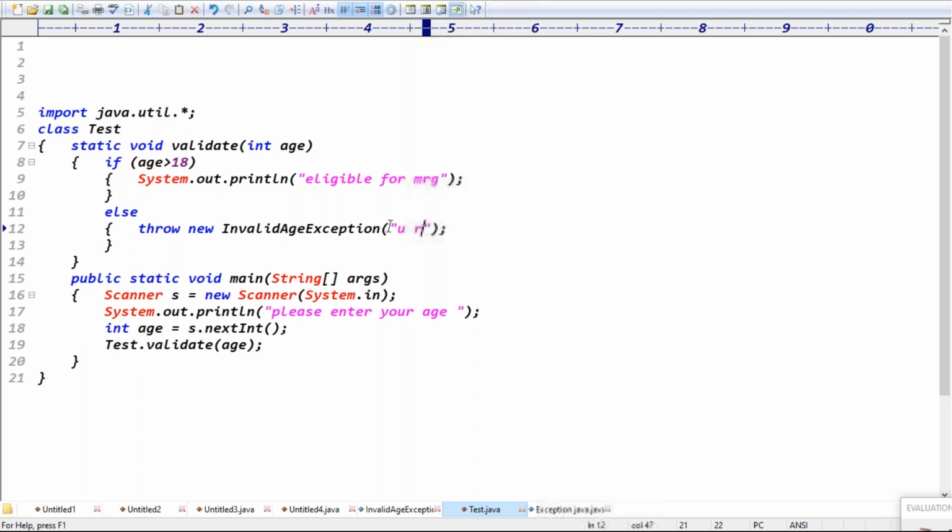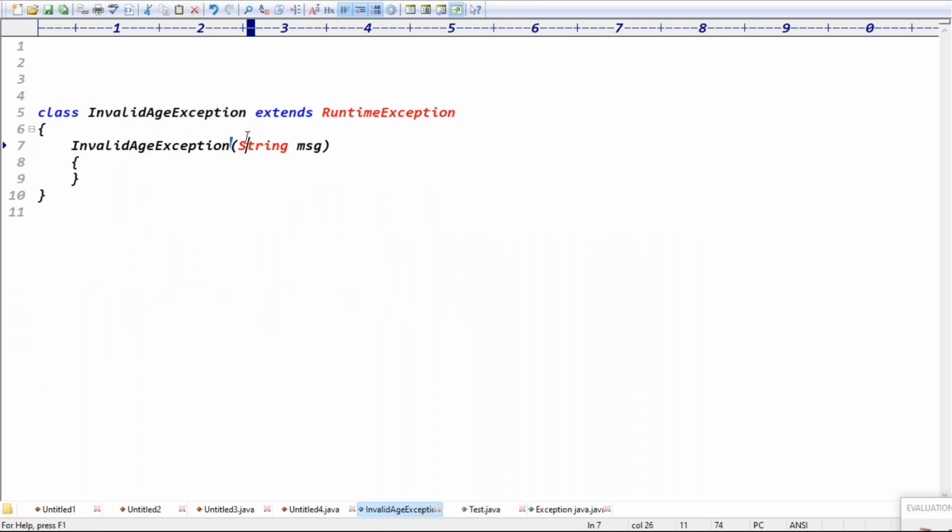So can I pass a message? You're not eligible. So try after some time, right? Try after some time. Some message like this, guys. That's all, guys. We are done in the application. But one small piece of information, guys. Actually, here the data comes to this constructor basically. What is the message here? You are not eligible, right? Then we have to pass this message to the parent class, guys, basically. We have to pass this message to the parent class, which is RuntimeException. Then only the data will be displayed.